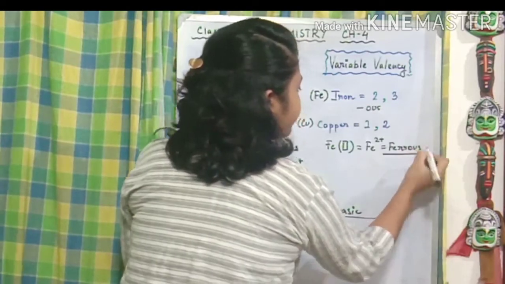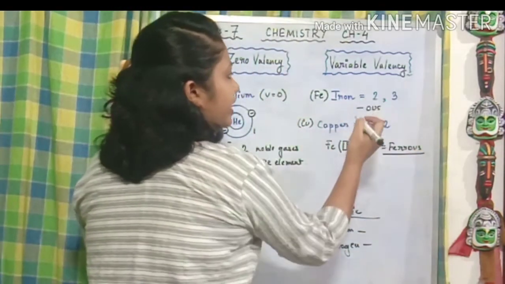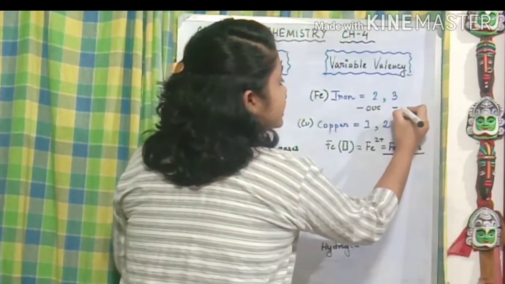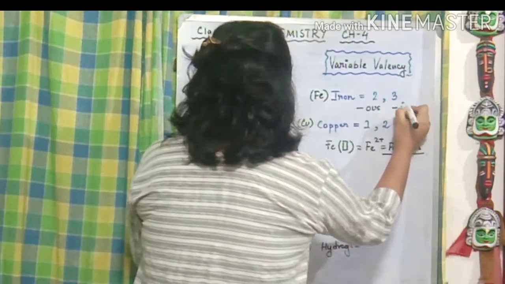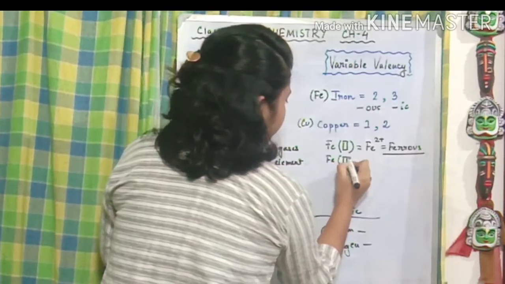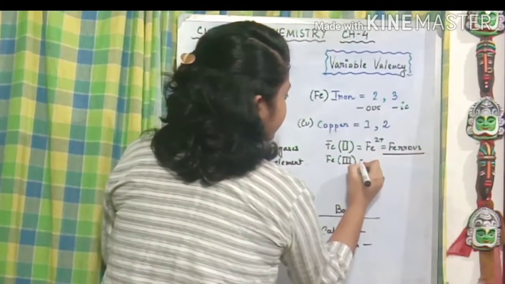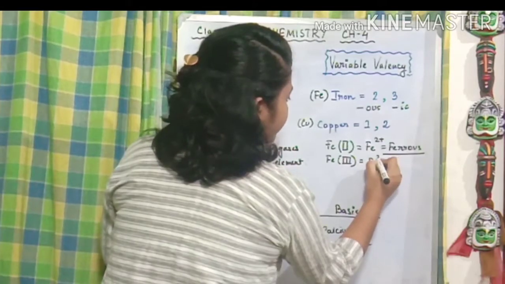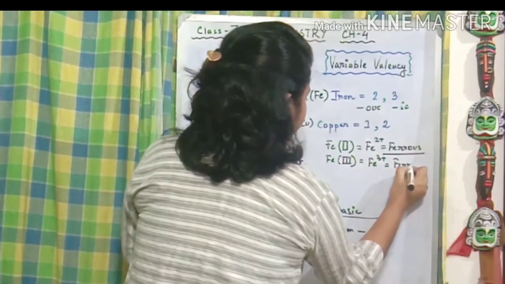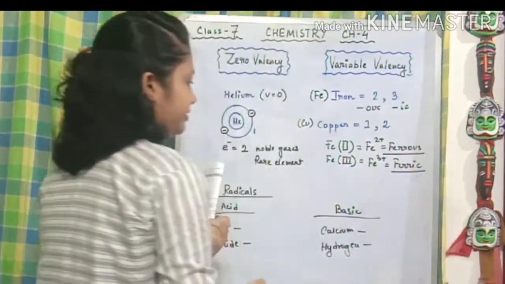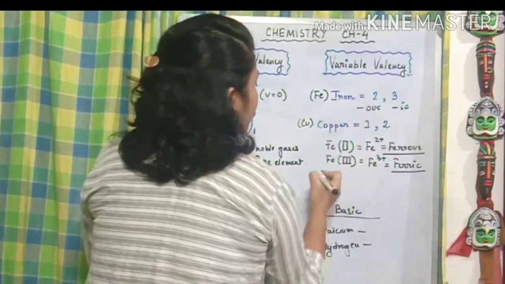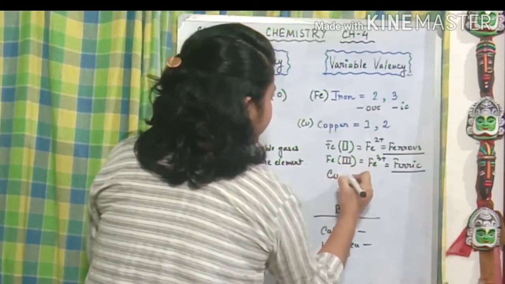after the Latin name. And in case of the bigger one, we use the suffix "-ic". So once again, Fe3+, where the symbol will be 3 plus, and the name will be ferric. Similarly, when it comes to copper, we name it in a similar manner.